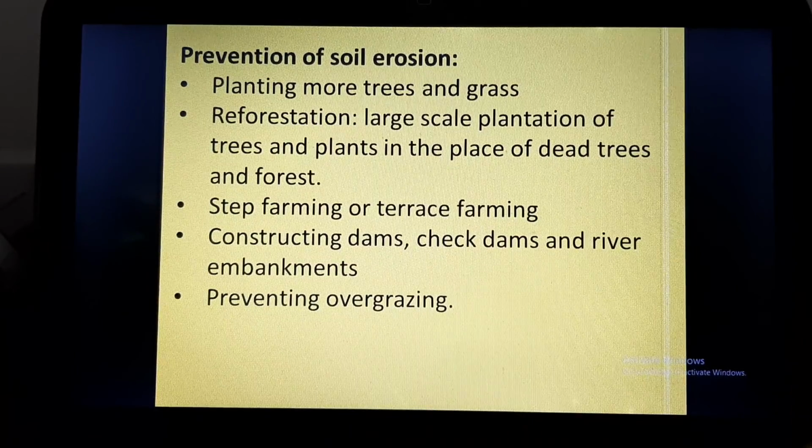Of course, preventing overgrazing can also be done to prevent soil erosion, because overgrazing in the forest is one of the major reasons of soil erosion.